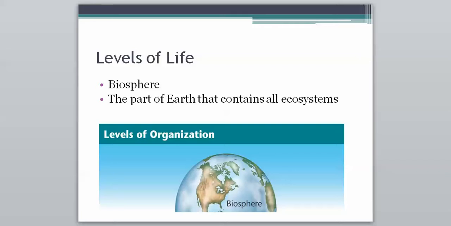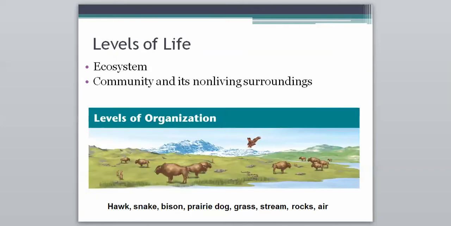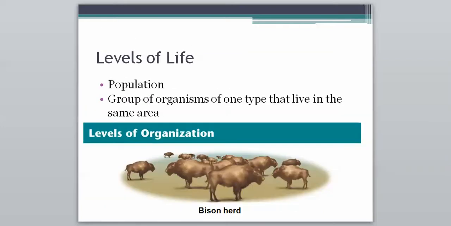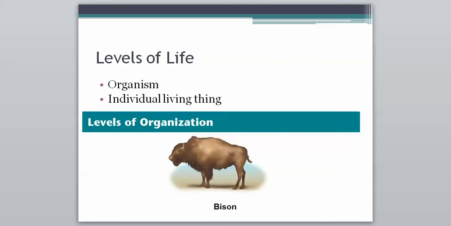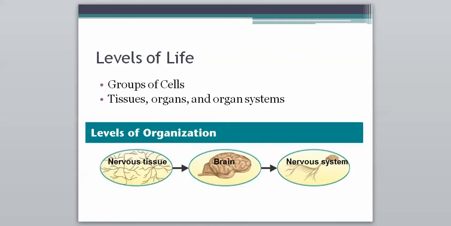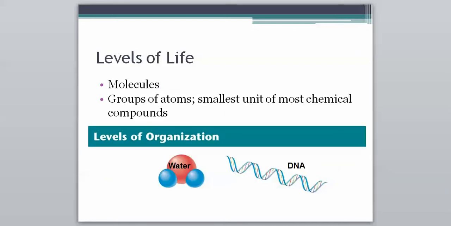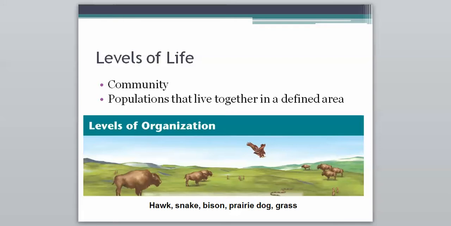So let's go backwards here. We'll go biosphere is the largest. Within the biosphere, there's ecosystems. Then within ecosystems, there's communities. Within communities, we have a single population. Within the single population, we have an organism. Within each organism, we'll have groups of cells, maybe tissues, organs, and organ systems. Within each group of cells, we have cells, and then within cells, we have molecules. So that is how that breakdown goes right there.